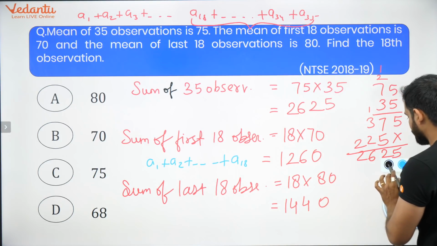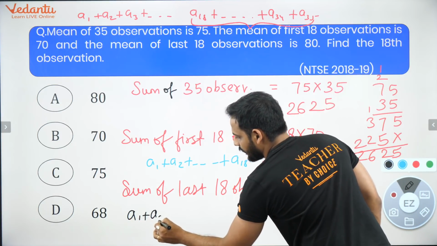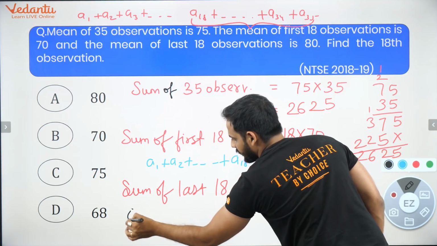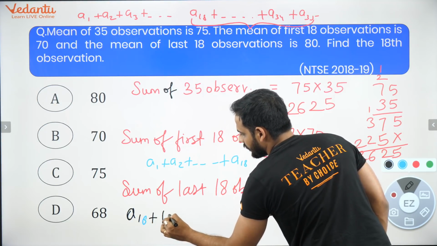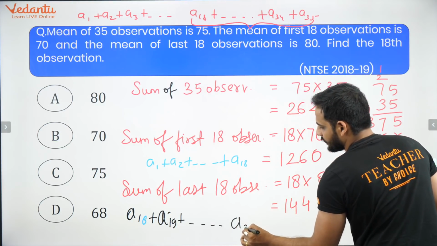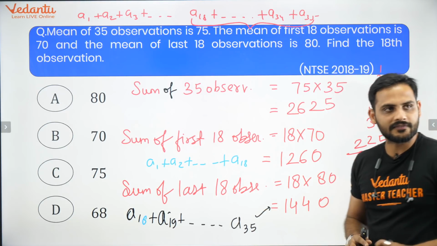This is the sum of A1 plus A18 plus A19 plus A20 plus A19 up to A35. This is the sum of all these values. Correct? Up to this, if the question is clear.